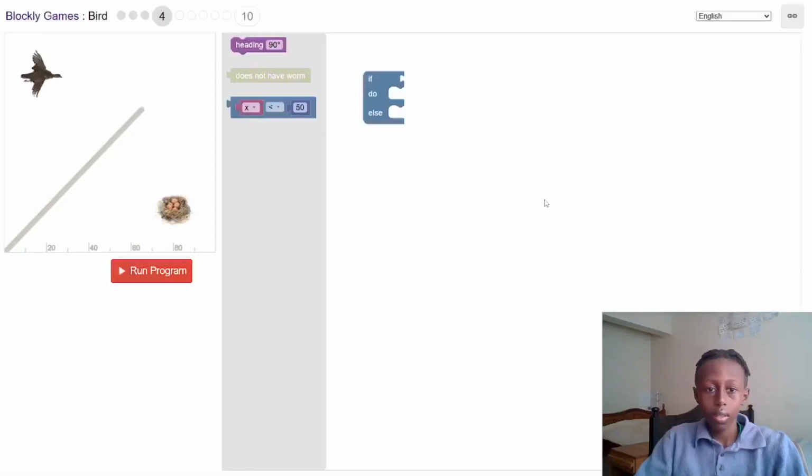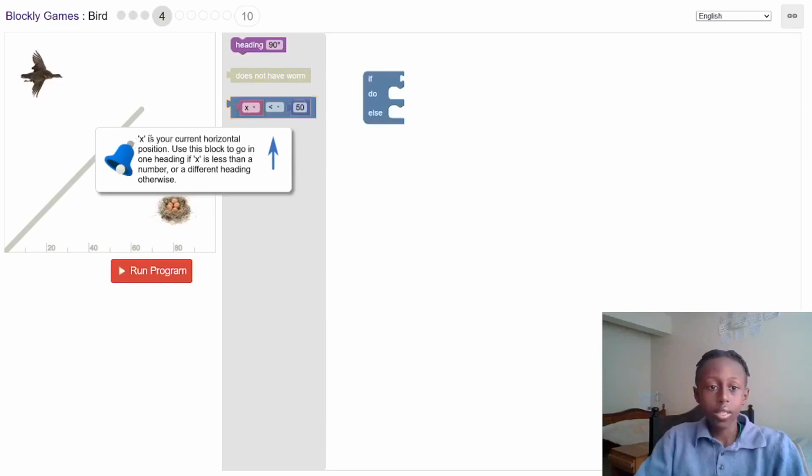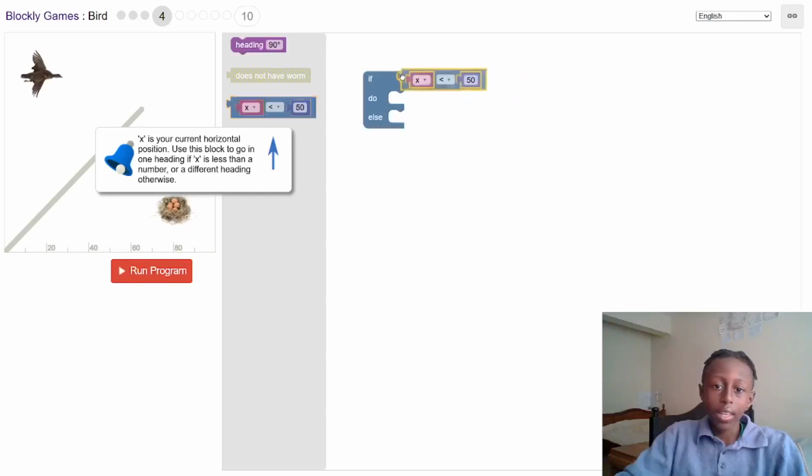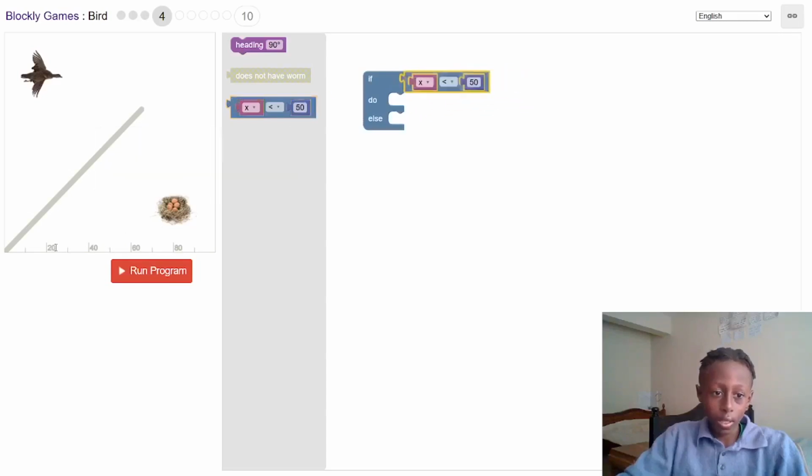Next level. So this is the axis. You can see X is your current horizontal position. Use this block to go in one heading if X is less than a number, or a different heading otherwise. Okay. So the X, as you can see, is 20, 40, 60, 80.